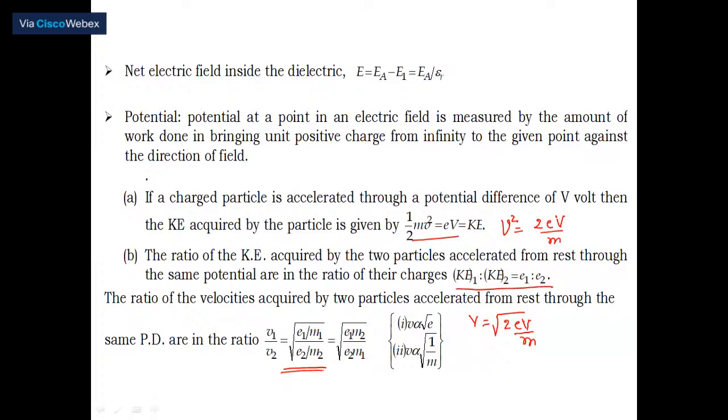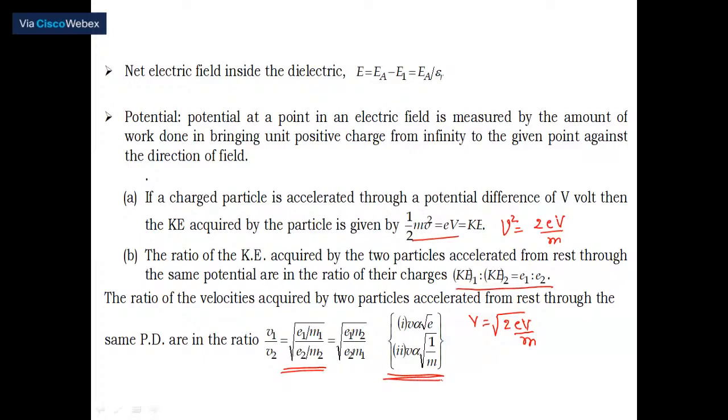Okay. So V1 by V2 is nothing but square root of E1 divided by M1 upon E2 by M2. M2 is in the denominator of a denominator, therefore it goes to the numerator. M1 is in the denominator of a numerator, so it comes down. Therefore, it is the square root of E1 into M2 divided by E2 into M1. So please remember this result correctly.